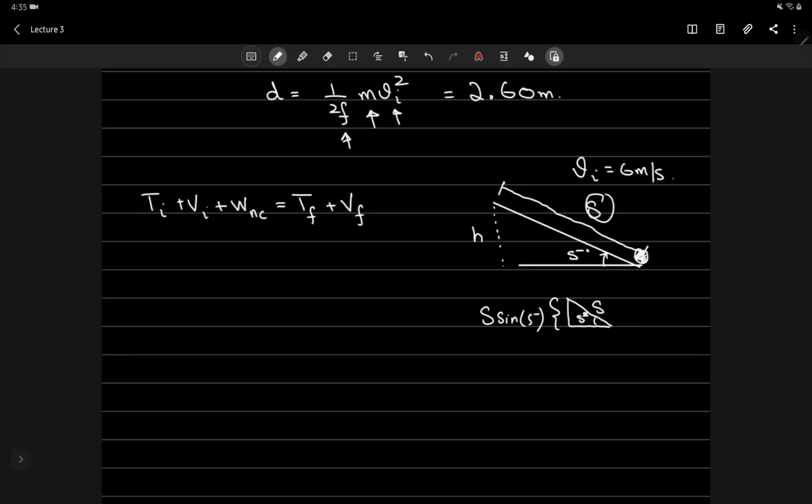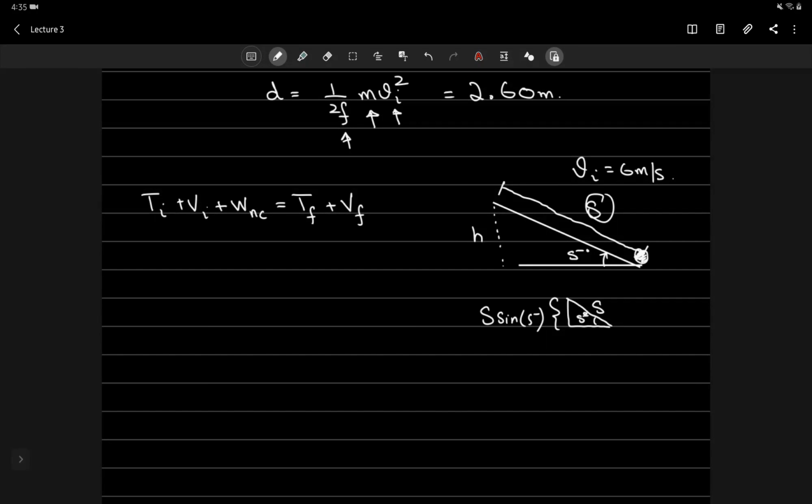So now you might be thinking, in the previous lecture on conservative and non-conservative forces, I said we cannot define potential energy for a non-conservative force. So what the hell is this potential energy doing in this equation, right?